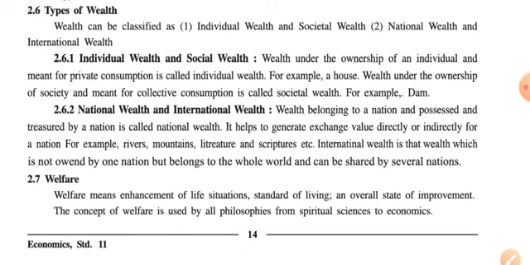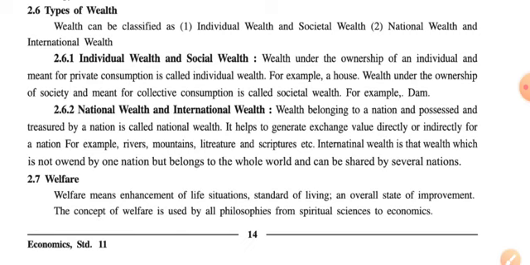While in social wealth, wealth is under the ownership of society. Society means all those who are living in that particular area, or all those who are paying for it or not paying for it but are getting the benefit. And meant for collective consumption.